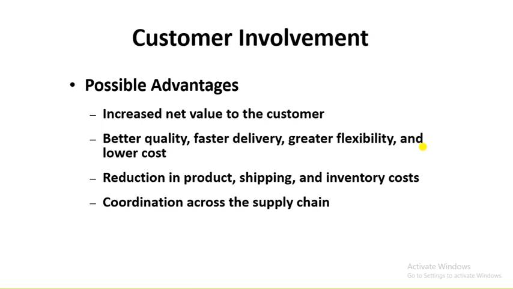Similarly, if a customer is involved, a company can manage its supply chain better. How? Because the customer will be giving constant feedback to the company, and that feedback will be transmitted to the suppliers. For example, cash and carry stores like Metro, Makro or any Walmart store are constantly transmitting customer data about preferences to the suppliers, so that they can effectively manage the supply chains.